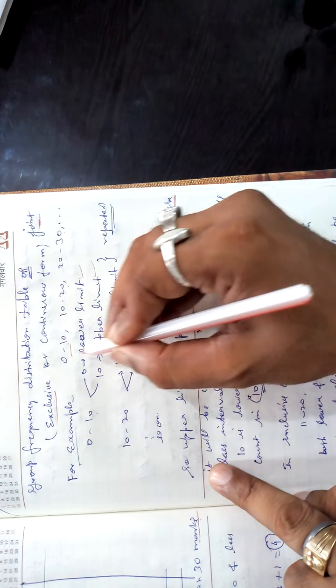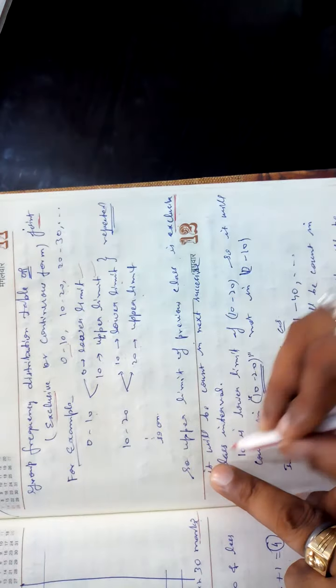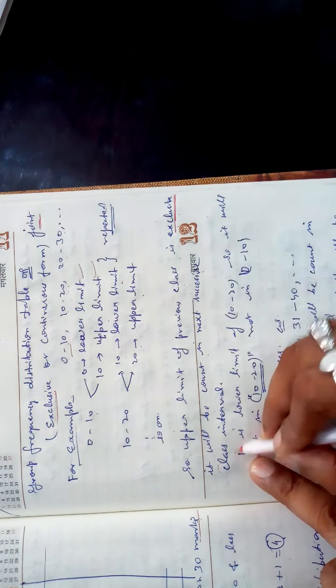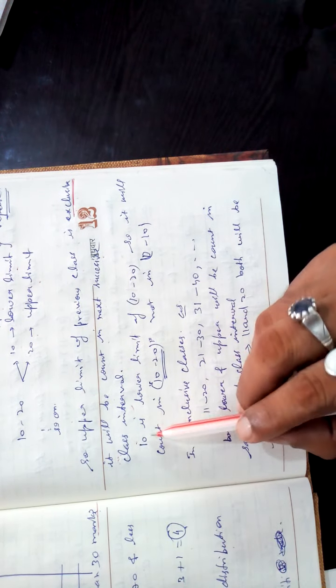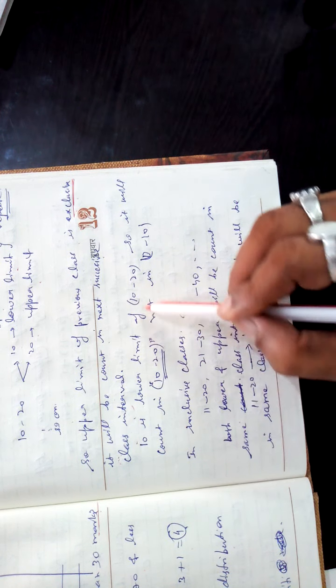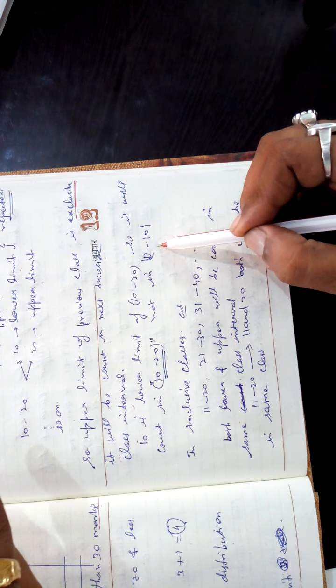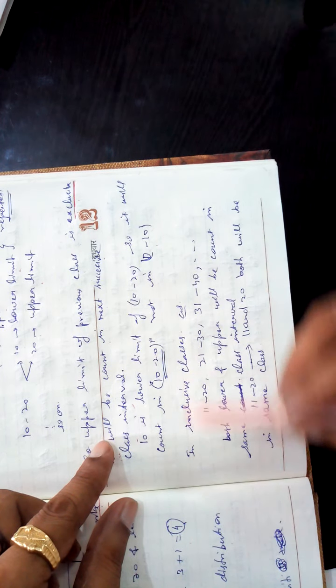Exclusive means you will not count 10 in 0 to 10. 10 will be counted in 10 to 20, the next successive class interval. Very important: 10 is the lower limit of 10 to 20, so it will be counted in 10 to 20, not in 0 to 10. In 0 to 10, the 10 is excluded. That's why it is called exclusive.